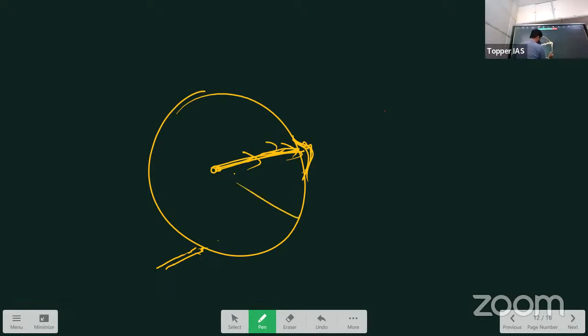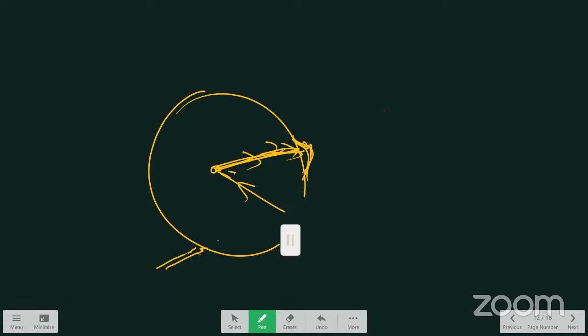If the force goes in, if the force is towards the center, then what happens?